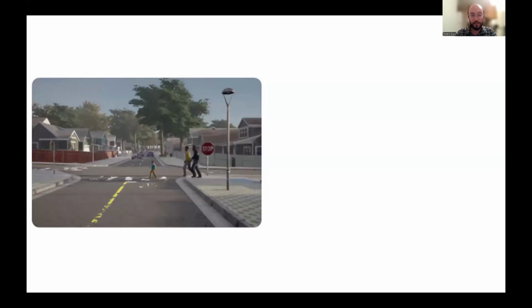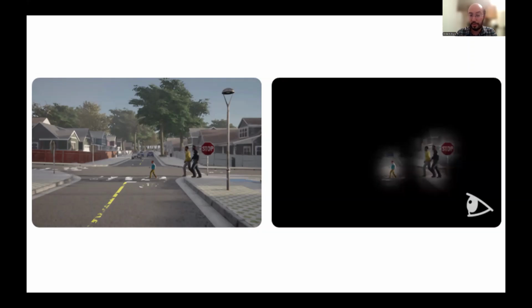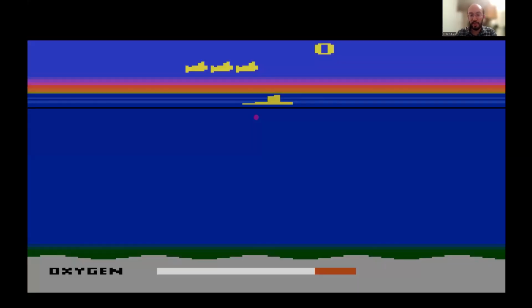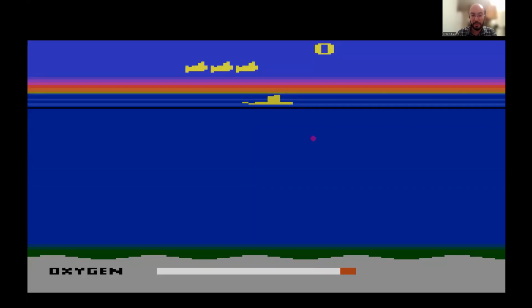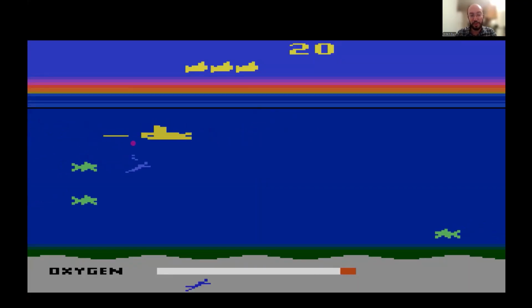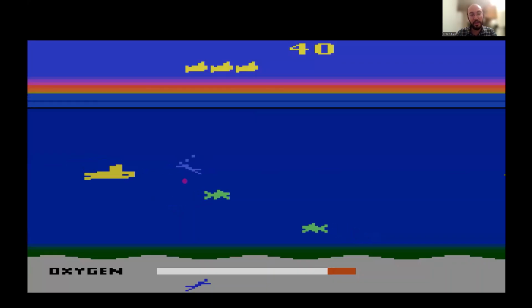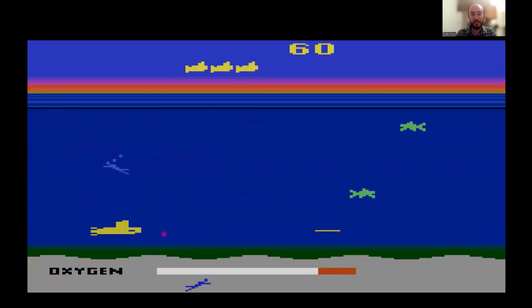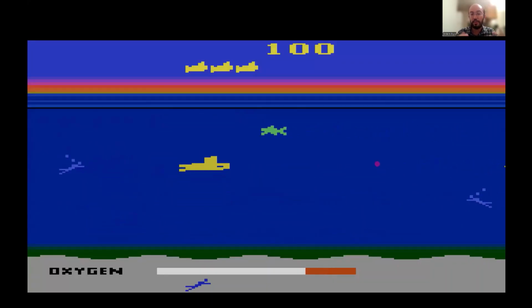Like, think of the autonomous driving case. If this is the scene in front of you while you are driving, what are you going to be looking at? Well, you are going to be looking at the pedestrians and probably the stop sign because those are what is important for your next action. To make sure this is the case in different environments, we also conducted some studies where we asked people to play these Atari games, and in these videos, the red dot shows their eye gaze. As you can see, often their eye gaze correlates with what is important in the task or saliency in the task.